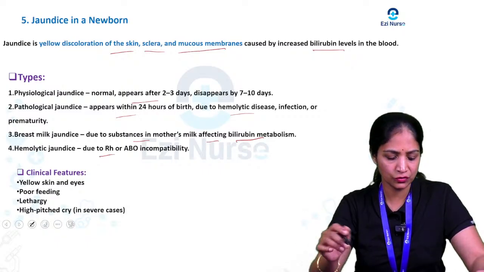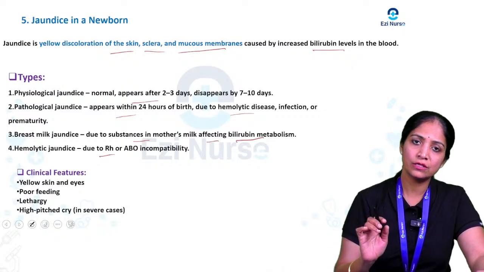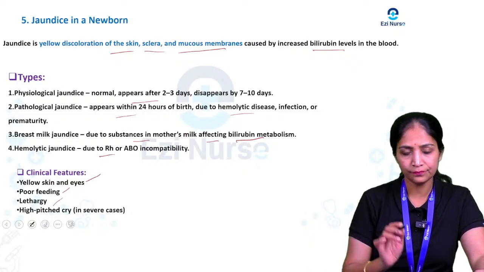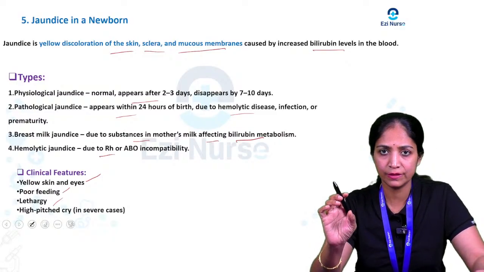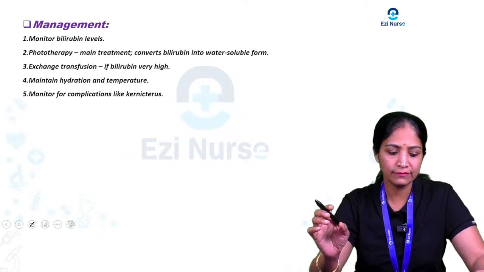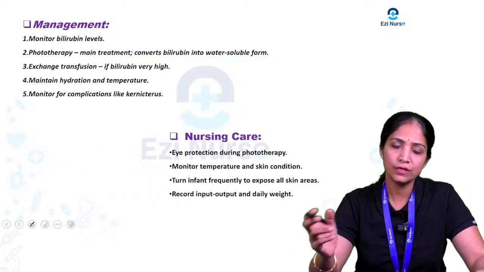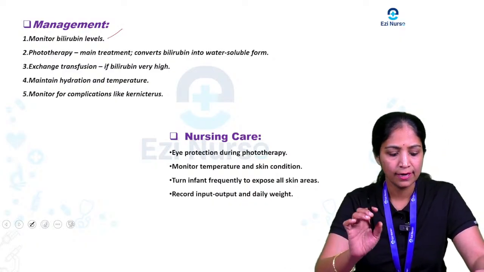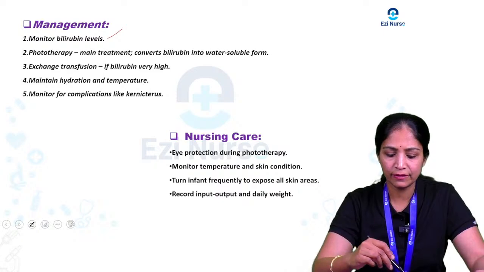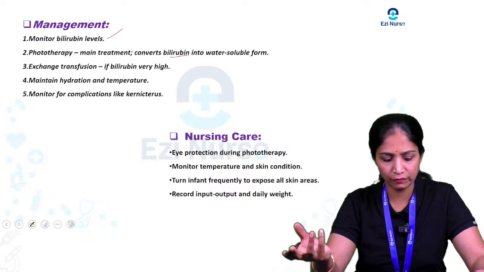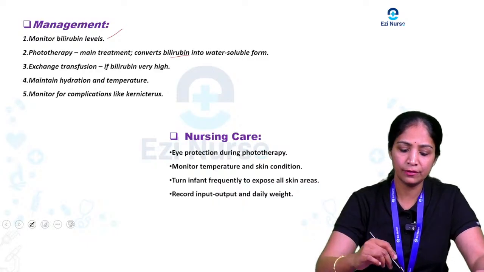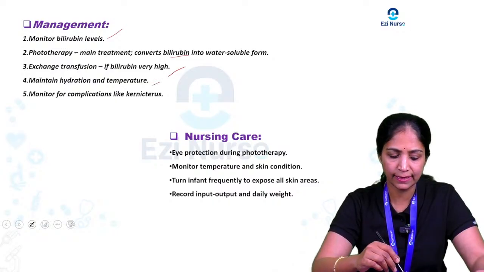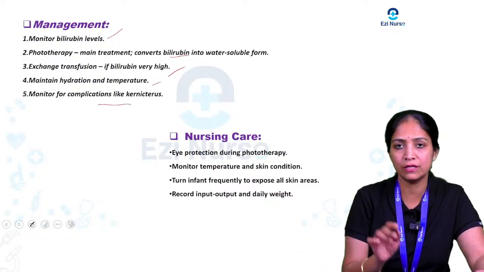Then what are the main clinical features you are going to see with jaundice in a newborn? The baby will have yellow skin and eyes, poor feeding, lethargy and a high-pitched cry, usually in severe cases of jaundice. Next, we will see how to do the management. Especially with jaundice in a newborn, we monitor the bilirubin level in the child. Phototherapy is the main treatment, which converts the bilirubin into a water-soluble form, and exchange transfusion is given if the bilirubin level is very high. Maintain hydration and temperature, and monitor for complications, especially kernicterus.